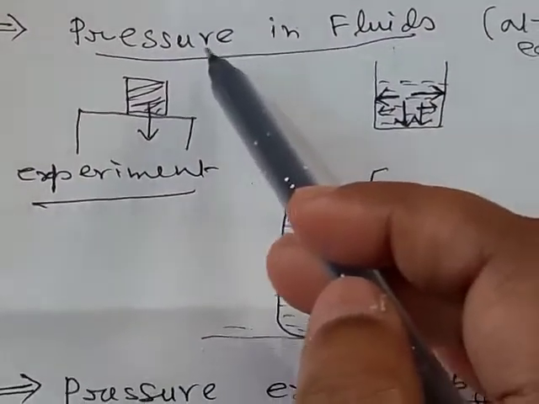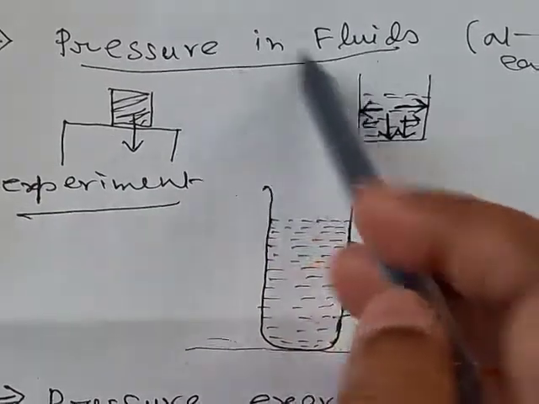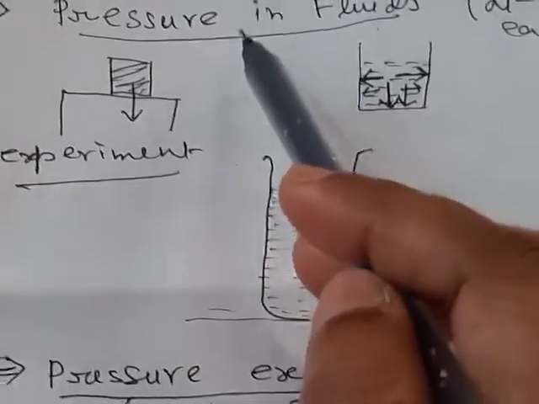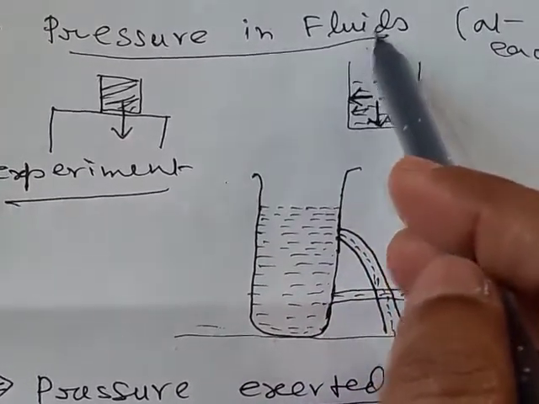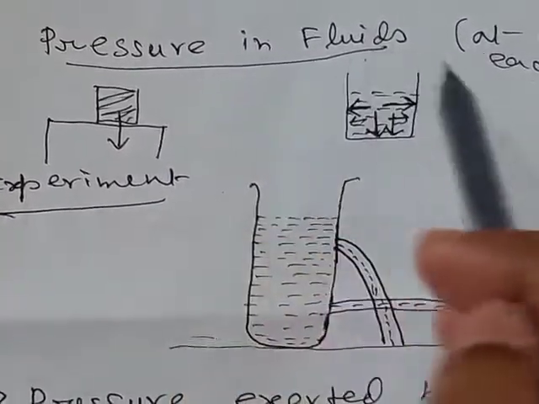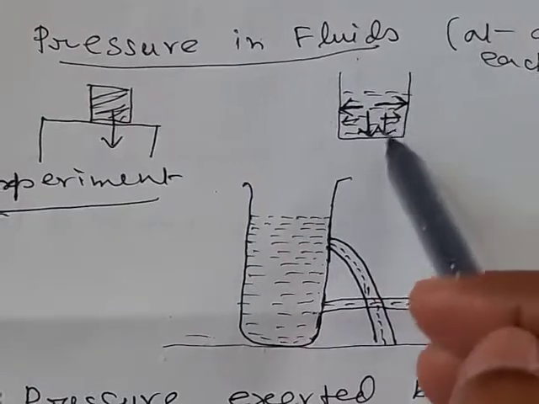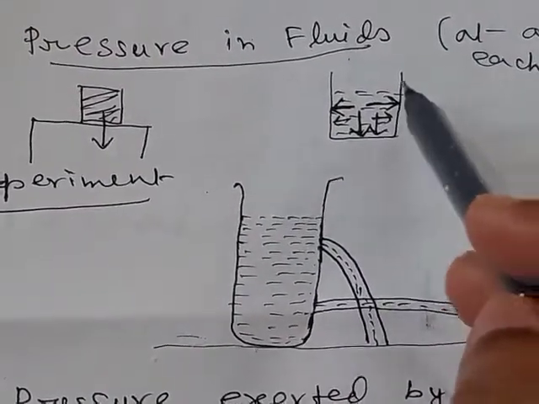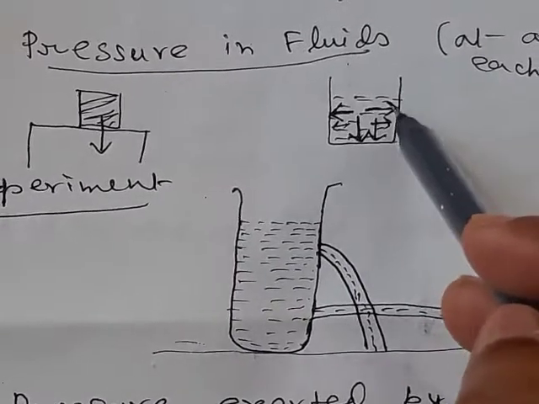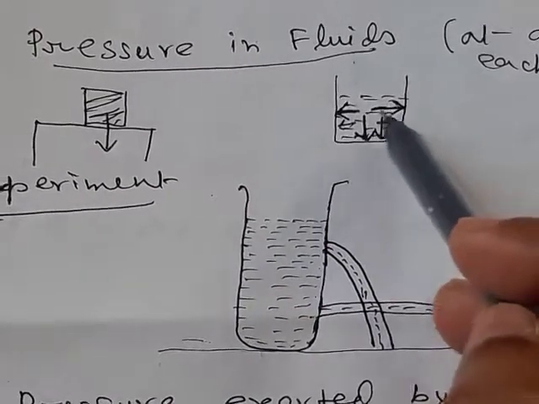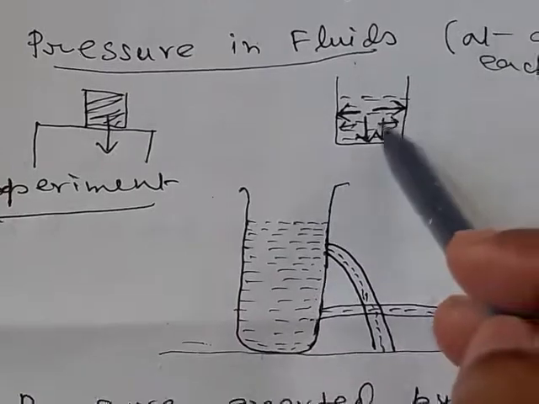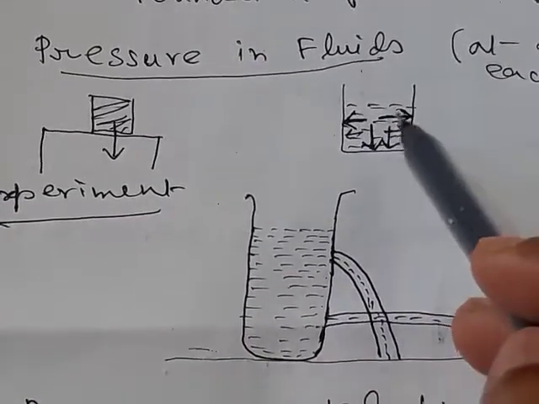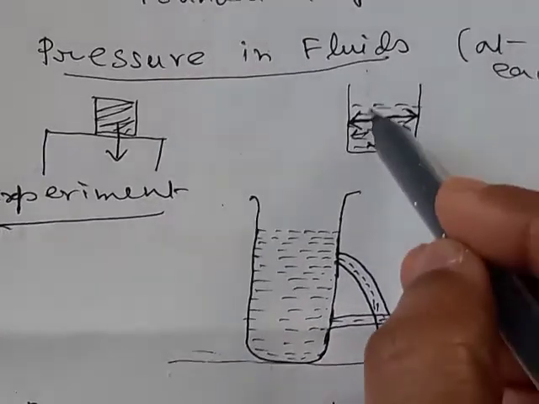Hello students, this is the continuation of the fourth chapter and today we shall discuss pressure in fluids. When a fluid is taken in a container, the fluid exerts pressure in all directions, and at each and every point inside the liquid it exerts pressure.